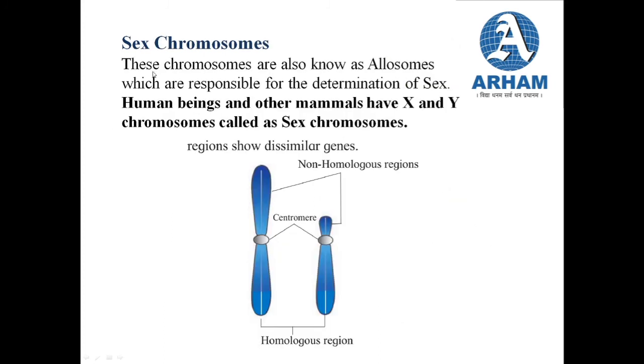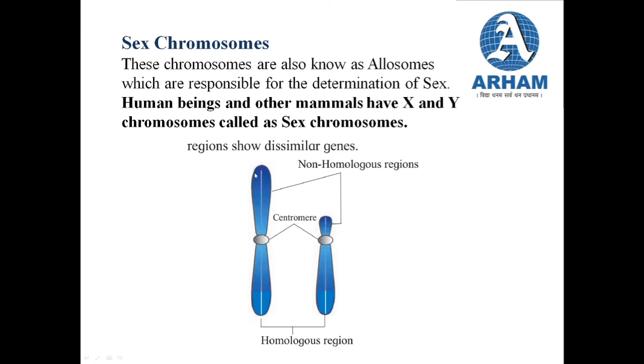So the chromosomes which are responsible for the determination of sex are known as sex chromosomes. And these sex chromosomes are also known as allosomes. Now human beings or other mammals have X or Y chromosomes, which are known as sex chromosomes. So there are 2 types of sex chromosomes in all the mammals, including human beings. It is either the X chromosome or the Y chromosome. Now let us see the structure of these 2 types, that is the X and the Y chromosome, in detail.